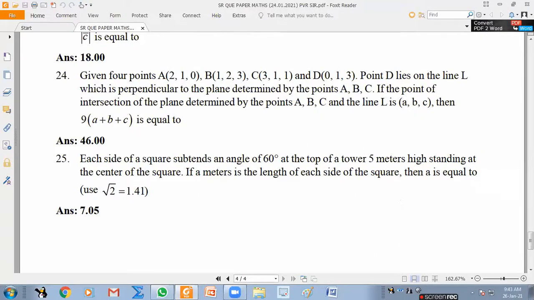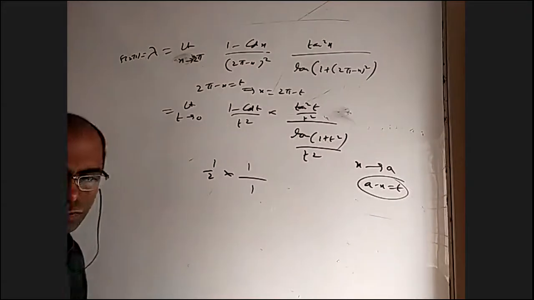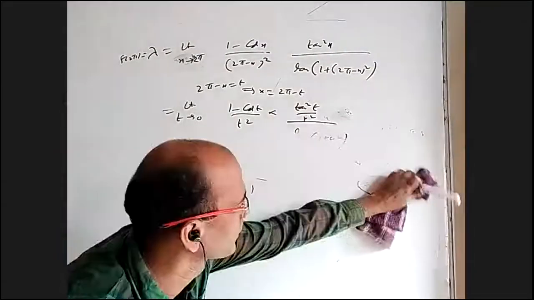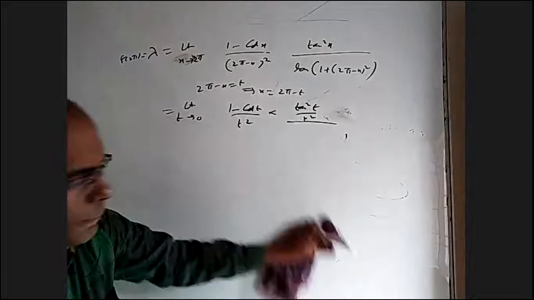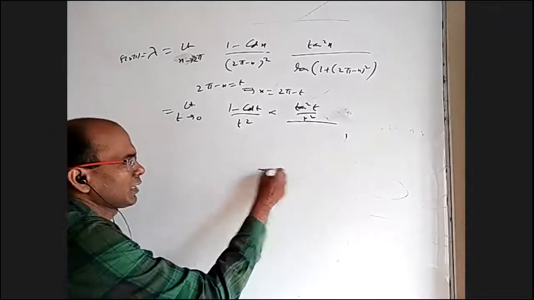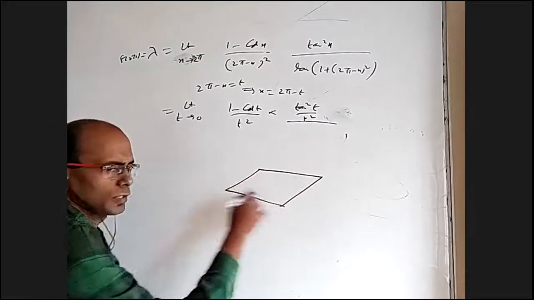25, sir. Each side of a square subtends an angle 60 at the top of a tower 5 meters high standing at the center. Achha, that is quite straightforward. Top of a tower 5 meters high. Then they want the side length of the square. Okay, just imagine the 3-dimensional figure. There is a square like this. This is on the ground.